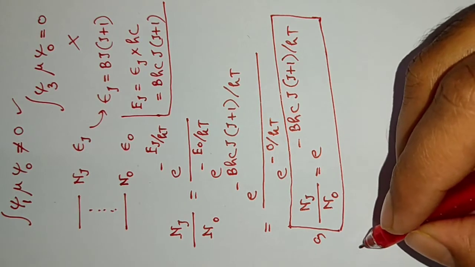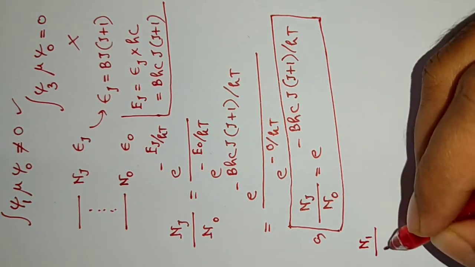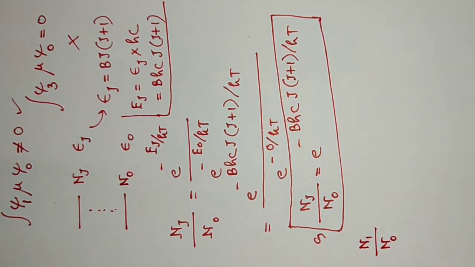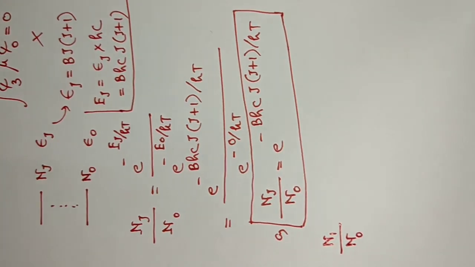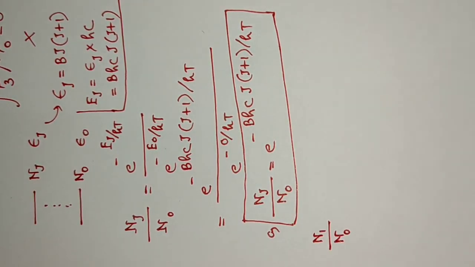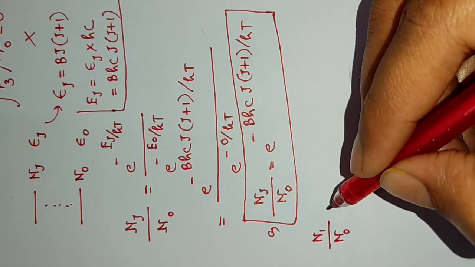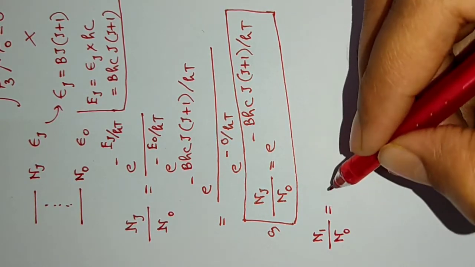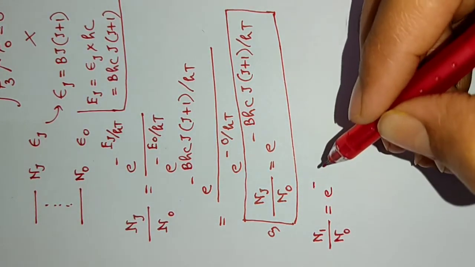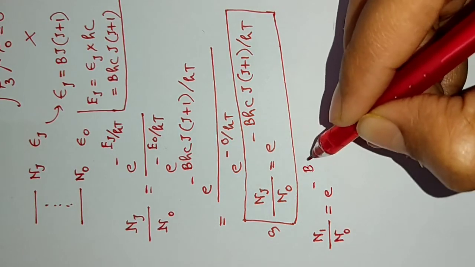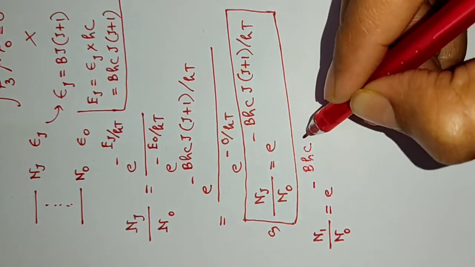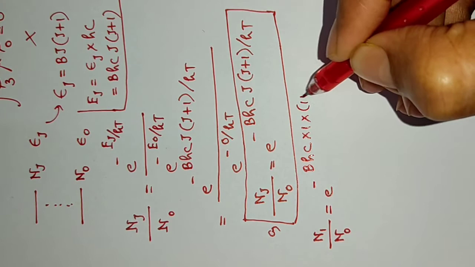Now let us find N1 by N0 for the first excited state to have an idea about the population of the initial level. E to the power minus B into h into c into 1 plus 1.